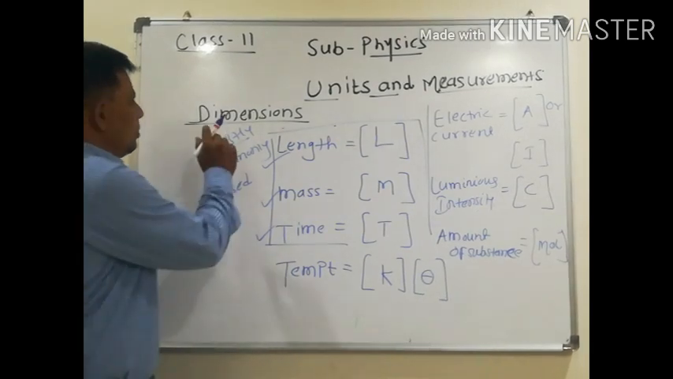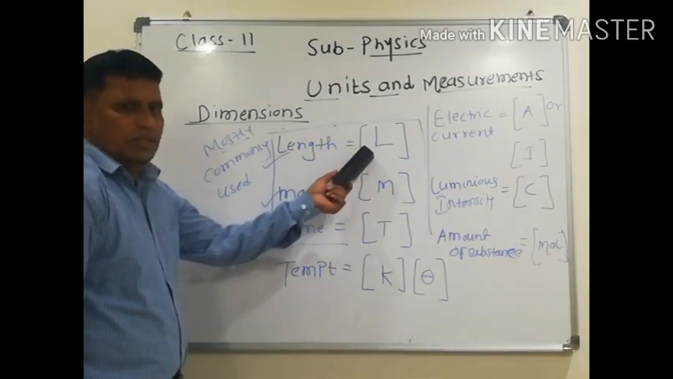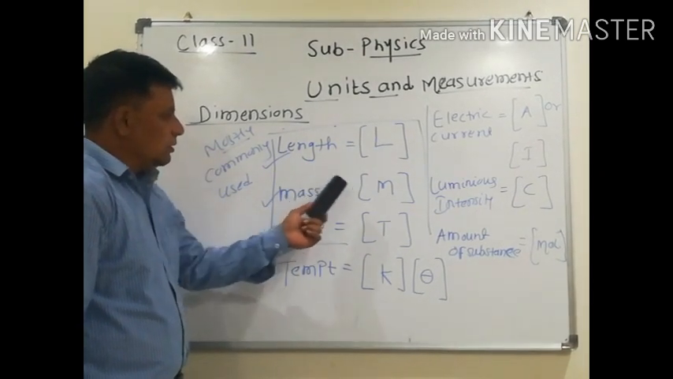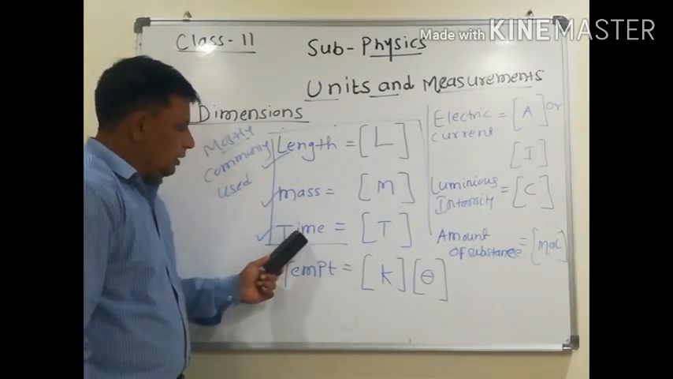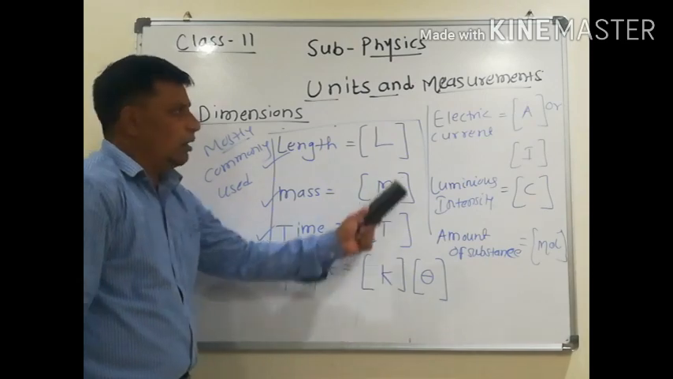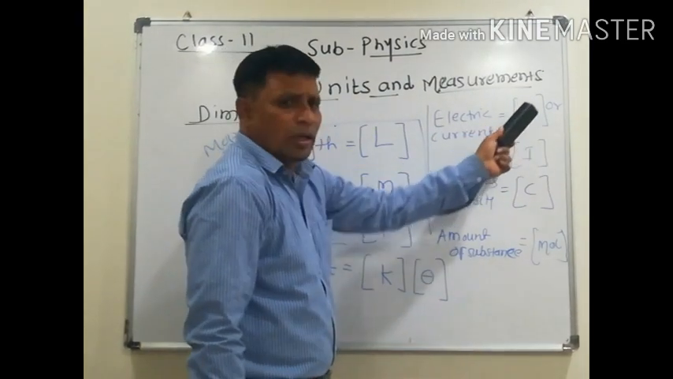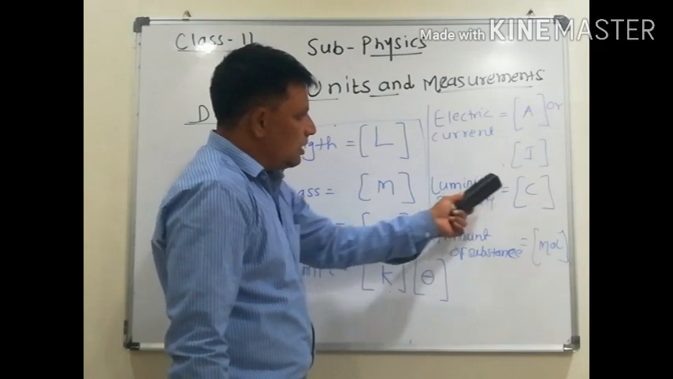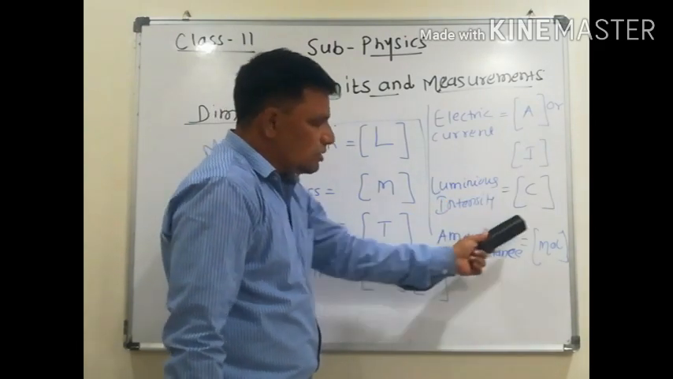So now dimension for length we say that L. For mass we will say M, for time T, for temperature K and theta, for electric current A and I, for luminous intensity C, and for amount of substance mole.